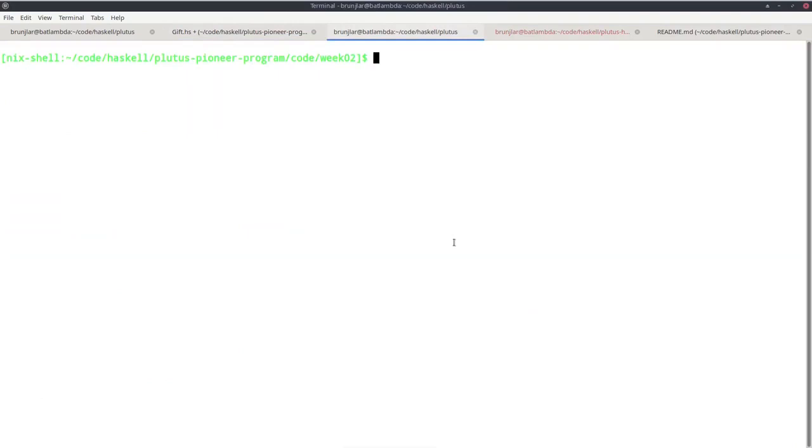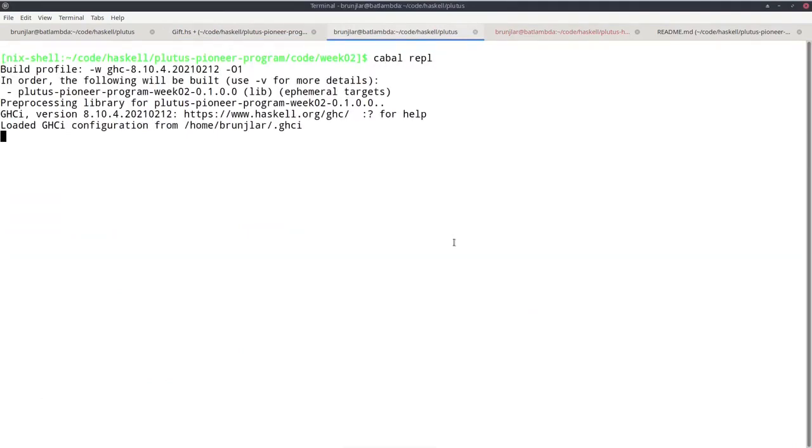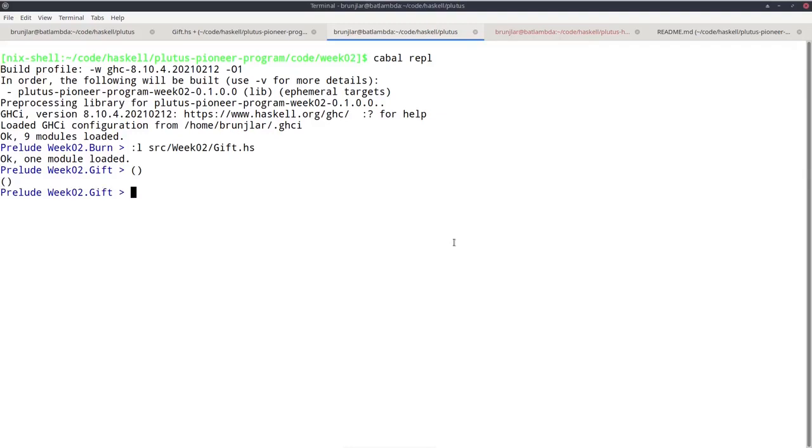So if we go back to the REPL, if we start up a new REPL, and let's load this module called Gift. So there's this value, it's also called unit, and it looks exactly like the type unit. And if I ask for the type, then it's of type unit. And that is the only value. So that means this type or value of this type doesn't carry any information because there's only exactly one value of this type.